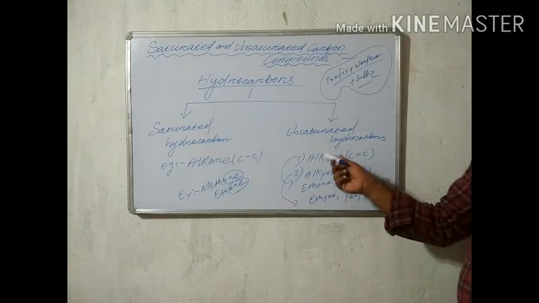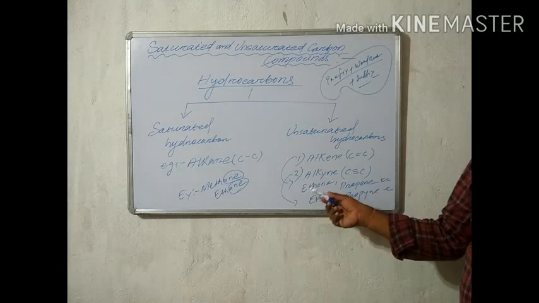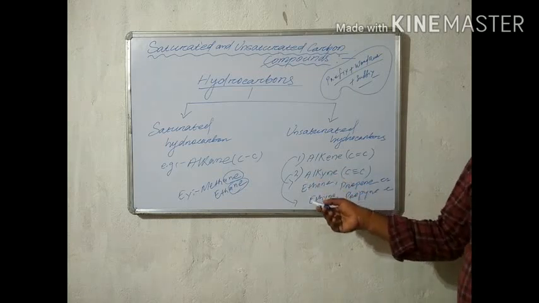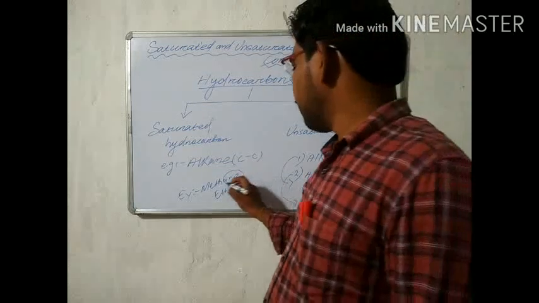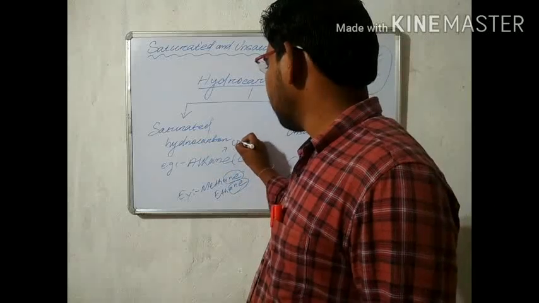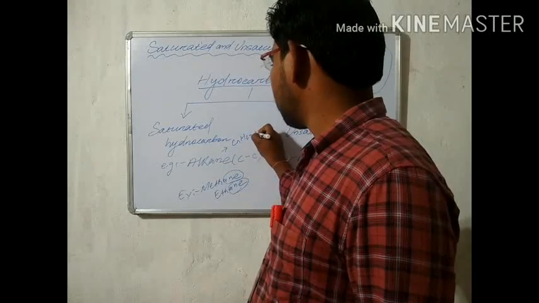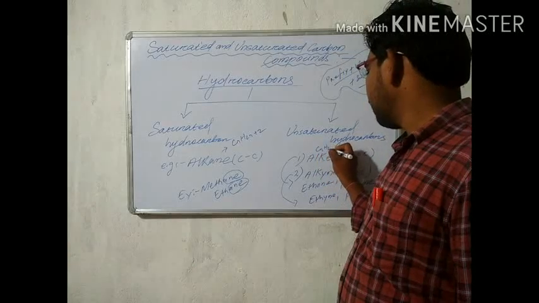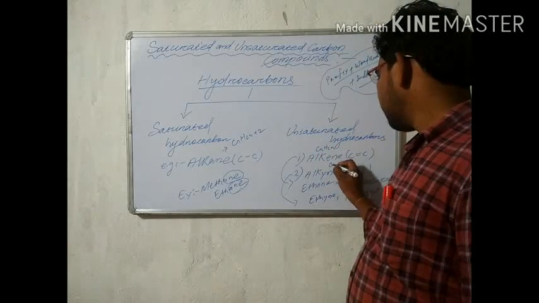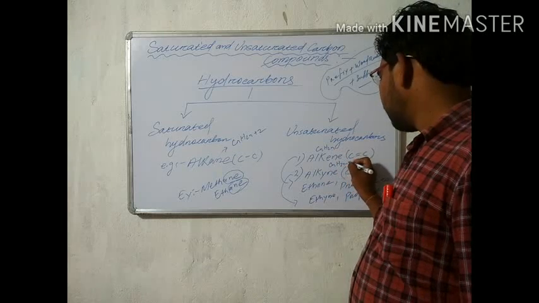Alkene examples are ethene and propene. Alkyne examples are ethyne and propyne. We also have to remember the general formulas: the alkane general formula is CnH2n+2, the alkene general formula is CnH2n, and the alkyne general formula is CnH2n-2.